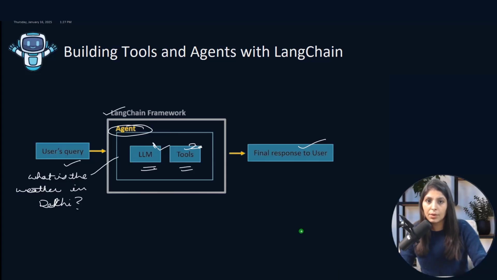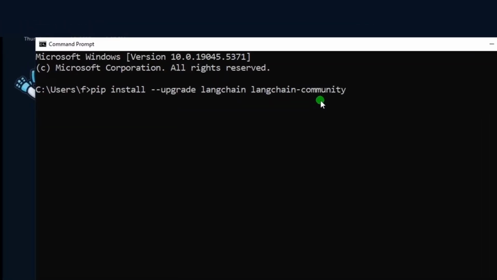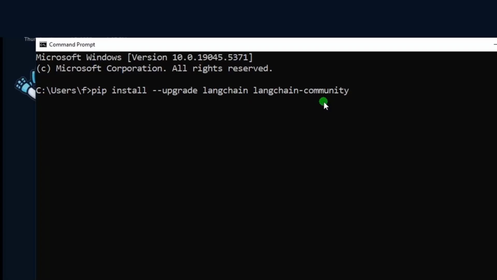Let's set up the environment first. We will install all the required modules. For that, open the command prompt. First we are installing these modules, LangChain and LangChain community. After that, I'm installing the OpenAI module. Why? Because the LLM we are going to use in today's tutorial is the OpenAI LLM GPTs. And guys, you can work with other LLMs also. In my upcoming videos, I'll show you how to use other LLMs. But for today's tutorial, let's go with OpenAI only.